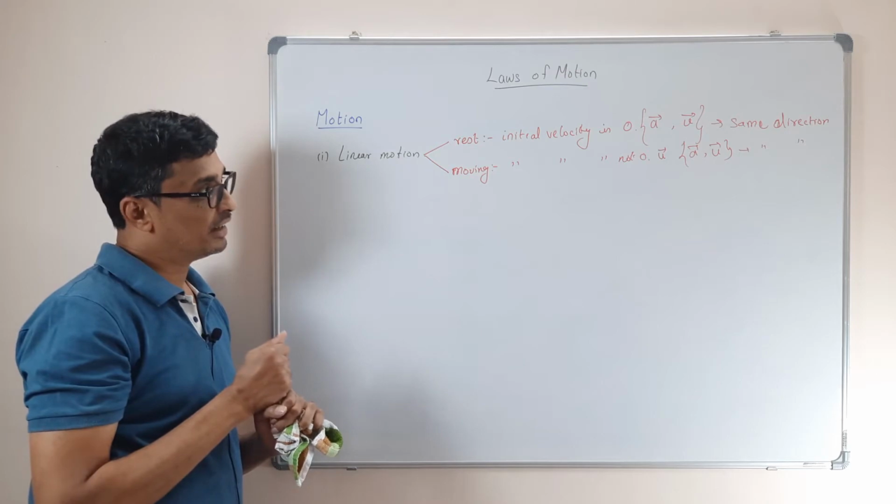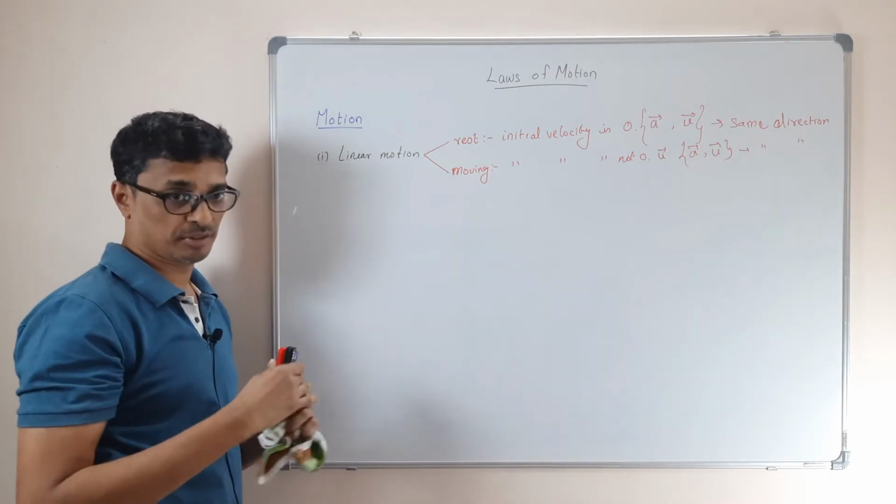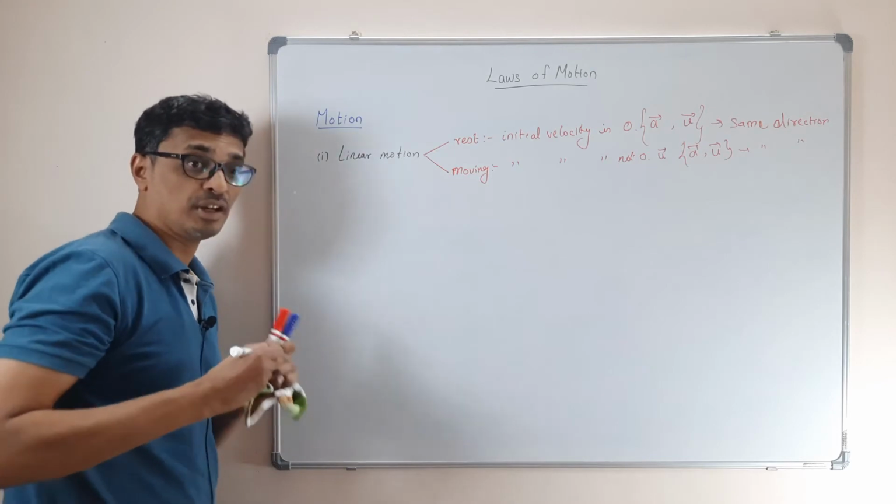Okay, that's good. Now, this is a linear motion. Now we will see the second one, which is circular motion.